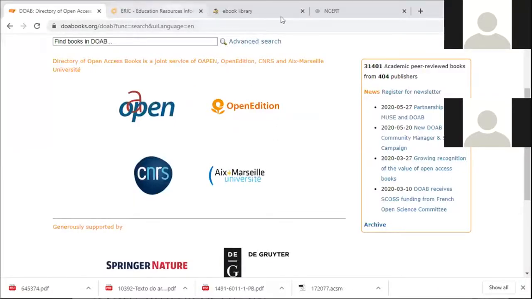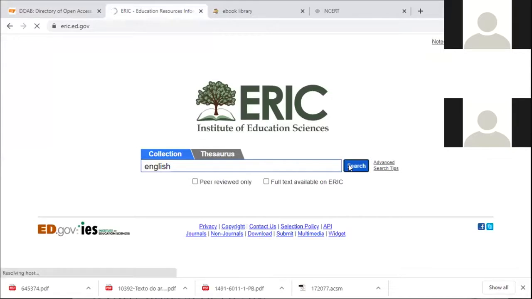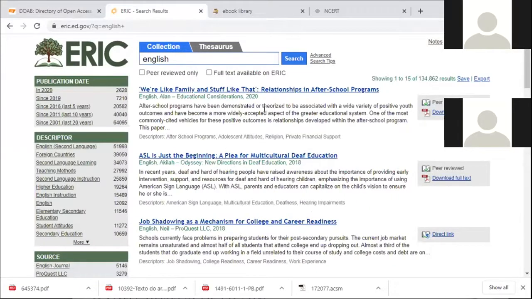This is the website of the ERIC. See, if I want to search for English language, search. See, these are the articles, resources available under the term English. You can again refine your search. If you want to see only related articles